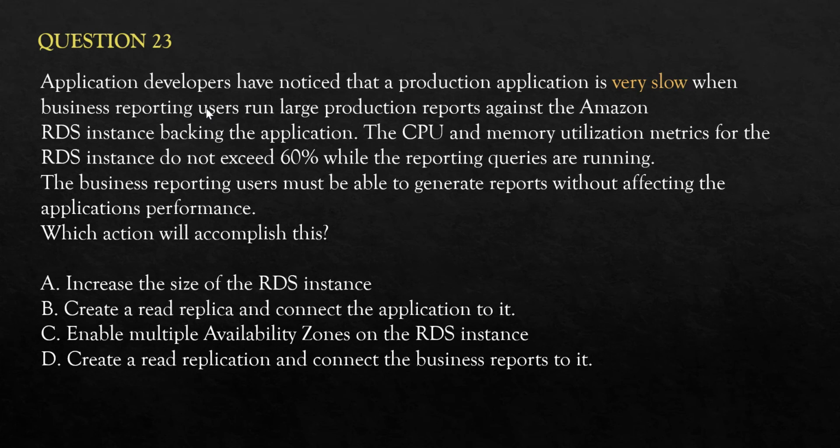So option D, where you connect the business reports to it, makes sense because if you use option B, then any reads coming from the application or website, any reads other than the reports, will also be going to read replica, and that is not the intention here. Now, C says you enable multiple AZ on RDS instance.